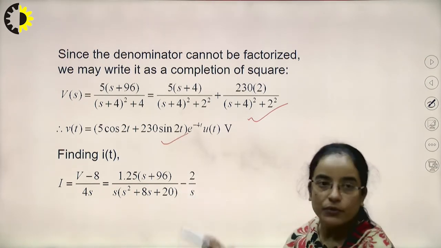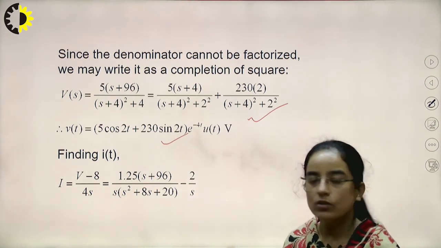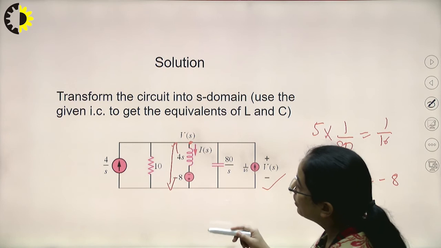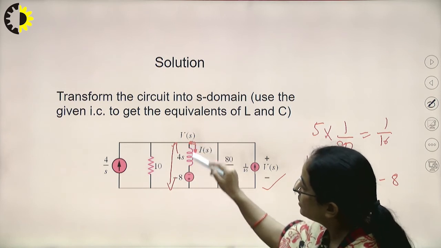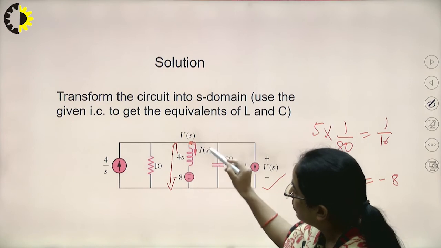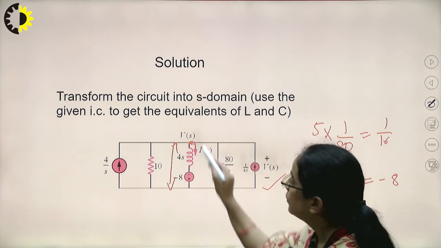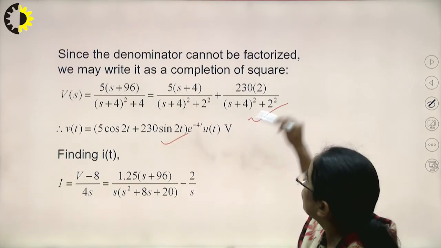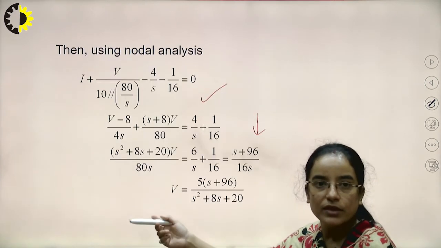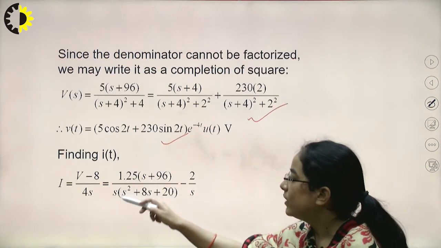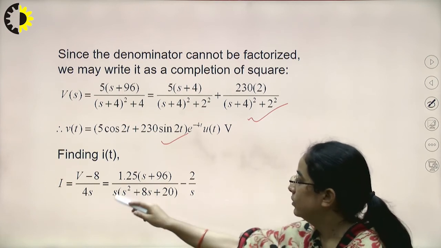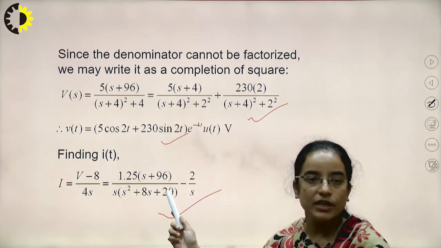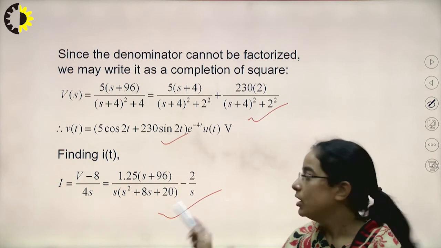Now we need to calculate the current It also. So Is is Vs minus 8 divided by 4S. Now you can put the value of V in the S domain that you had calculated. After simplifying, you will have current I in the S domain as 1.25 S plus 96 divided by S into S square plus 8S plus 20 minus 2S.